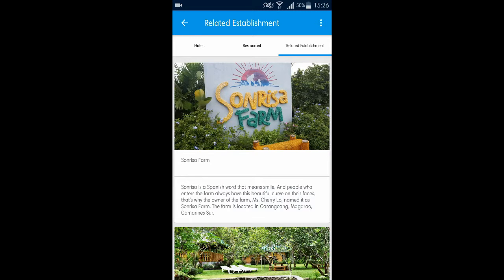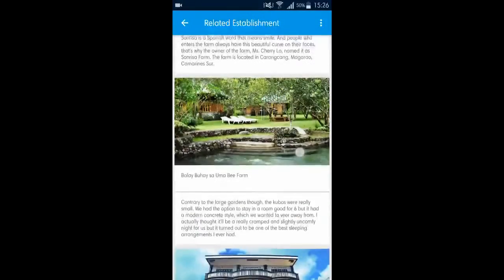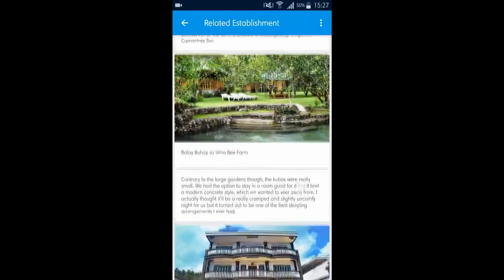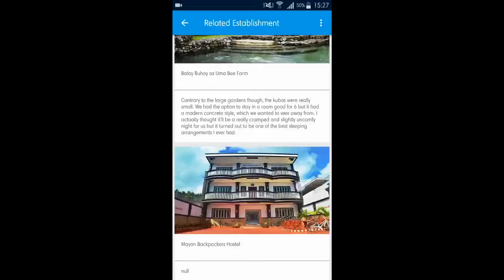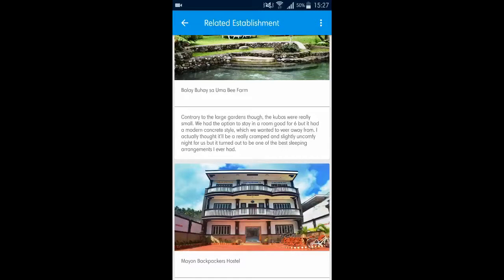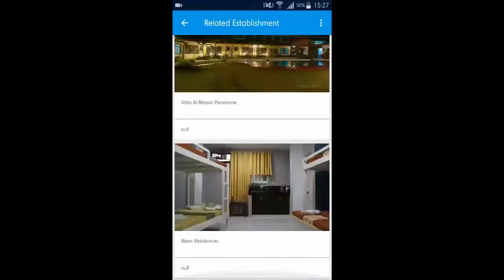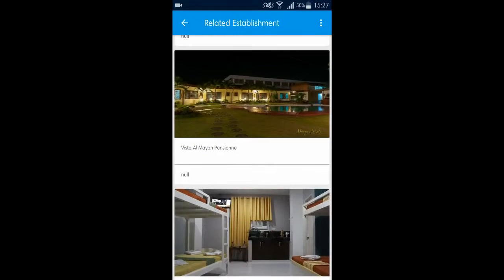So here, you can see Sunrisa Farm, Bahay Buhay sa Uma, Bee Farm, Mayon Backpackers Hostel, which is also not a hotel, and other residences which are accredited by the department.